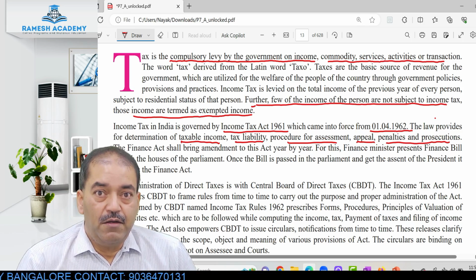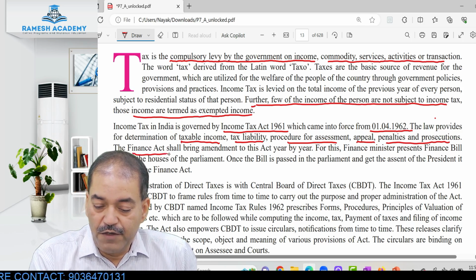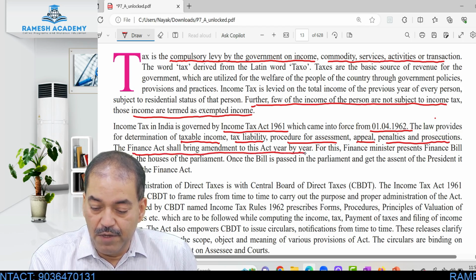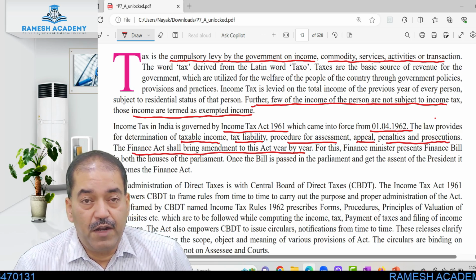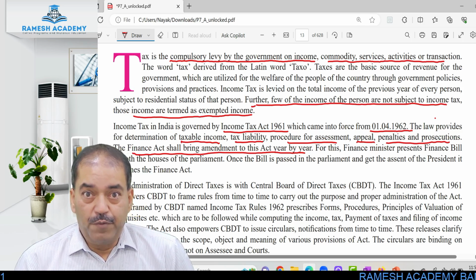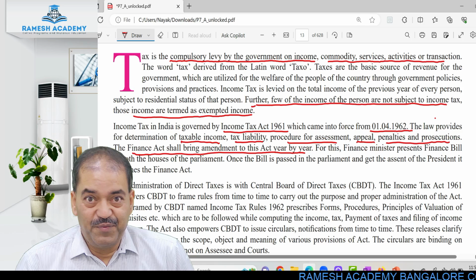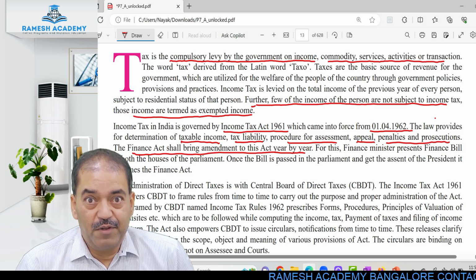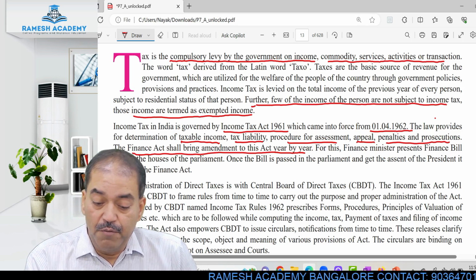And that is done every year by having a Finance Act. So the Finance Act shall bring amendment to this act year by year. And who presents this? It is presented by the Finance Minister. Who is the present Finance Minister? Nirmala Sitharaman. You have to know. Nirmala Sitharaman is the present Finance Minister. She presents the finance bill in both the Houses of Parliament.